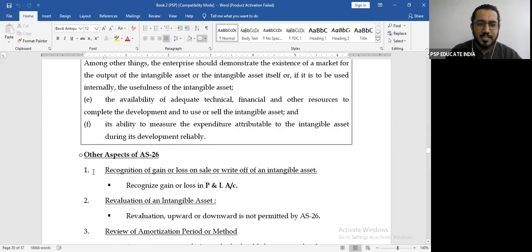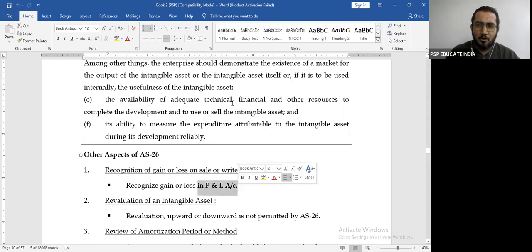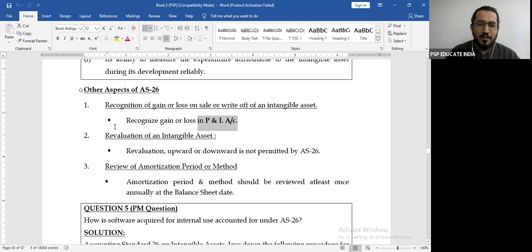Other aspects of AS 26: recognition of gain or loss on sale or write off of an intangible. So when you sell or write off an intangible, whatever gain or loss you will get will straight away go to the profit and loss account. Okay, after that, revaluation of an intangible asset. So revaluation upward or downward is not permitted by AS 26.